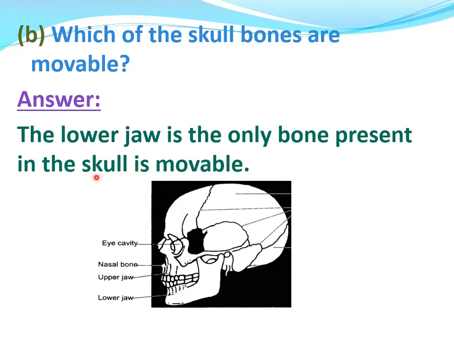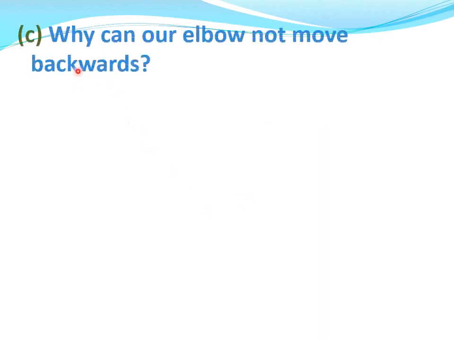Beta, you have to just write your answer in your fair notebooks. This diagram is not necessary to draw in your fair notebook. You have to write just the answer. C part. Why can our elbow not move backwards?